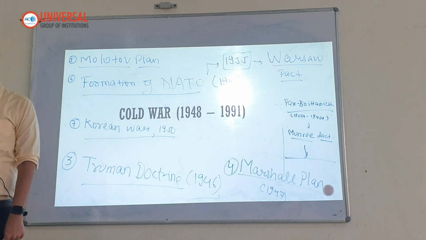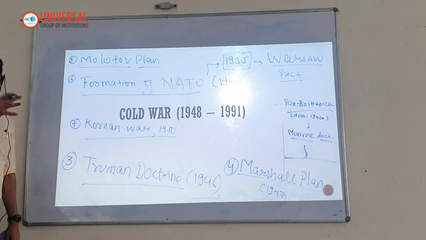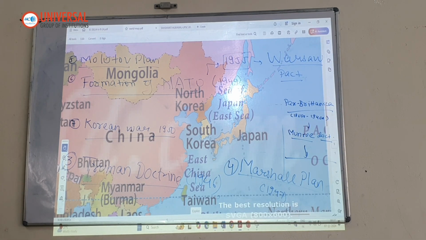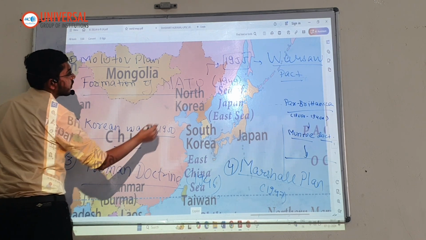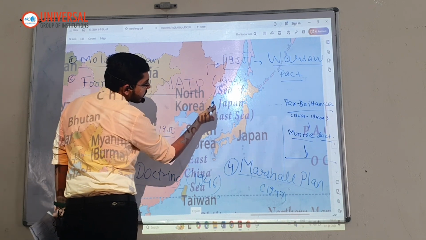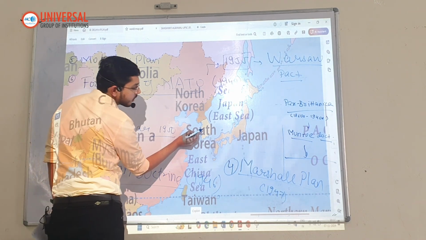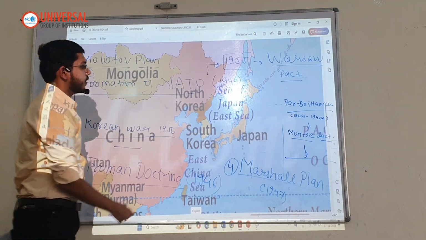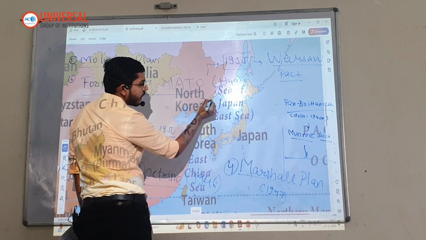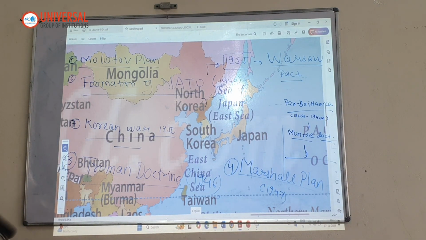The Korean War of 1950. I'm not getting into the details because of paucity of time, but essentially you can understand right now the first Korean War, 1950. See this region. This is China. This is Russia. So see, there's a border. This is North Korea, led by Kim Jong-un. This is South Korea. This is the border between North Korea and South Korea. And North Korea borders China, and here there is a small border with Russia also. So it borders both China and Russia.